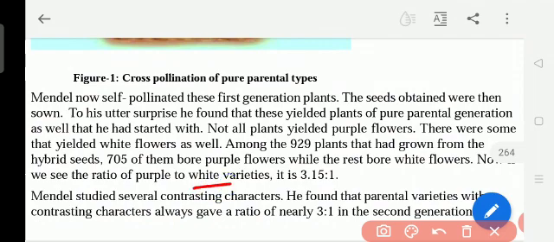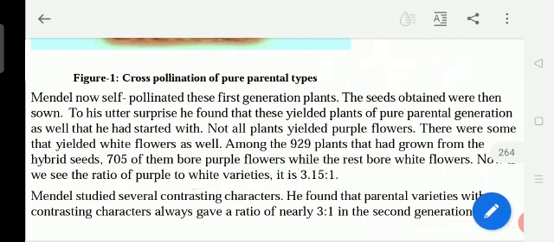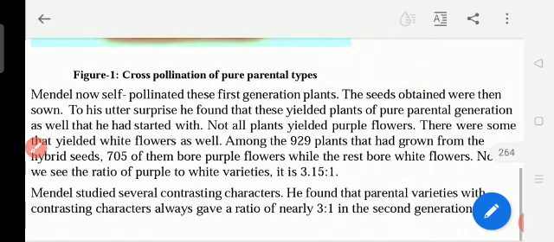So he gave the ratio as 3.15 is to 1. Okay, so this is the dominant and 1 is the recessive. Always he used the number 3 is to 1. 3 is the dominant, 1 is the recessive. The higher number is the dominant, the lower number is the recessive. And always this side is dominant, this side recessive. In the table I showed you dominant and recessive characters.